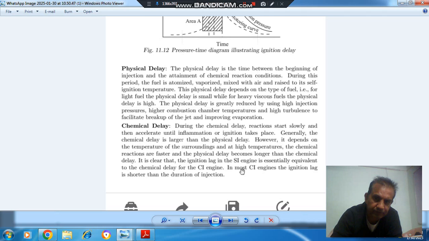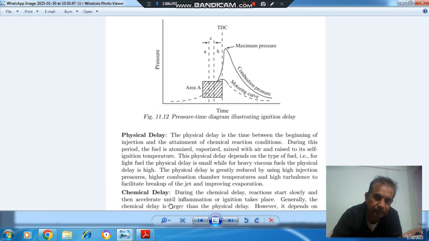It is clear that ignition delay in SI engine is essentially equivalent to chemical delay for CI engine. In most CI engines, the ignition delay is shorter than the duration of injection.